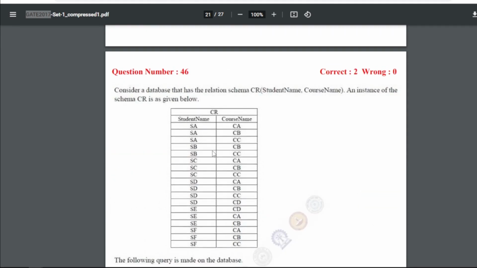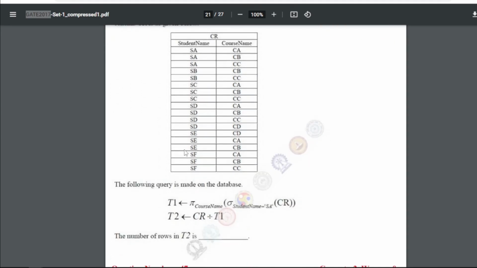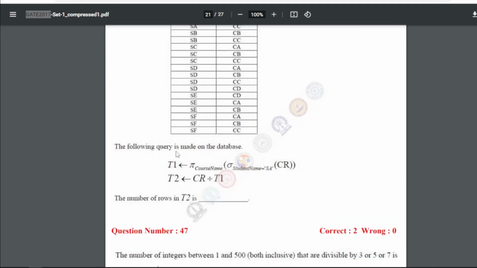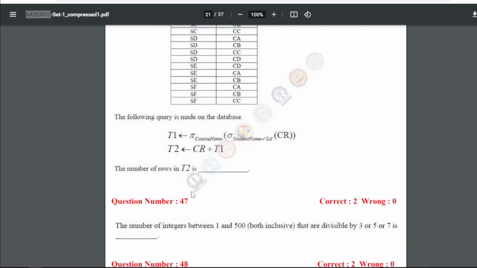Okay. Now 46 is consider a database that has the relational schema CR(student name, course name), and an instance of the schema CR is given below. So this is the expression. The following query is made on the database. Now the number of rows in T2 is what? So for 46 our answer will be 4. So there will be 4 rows returned by this T2.